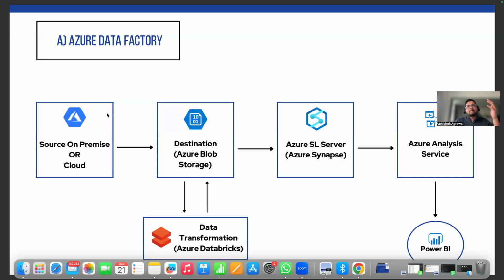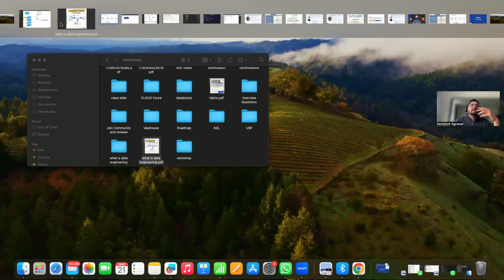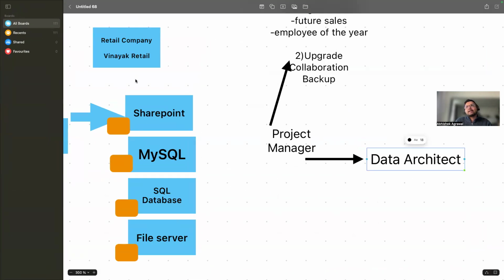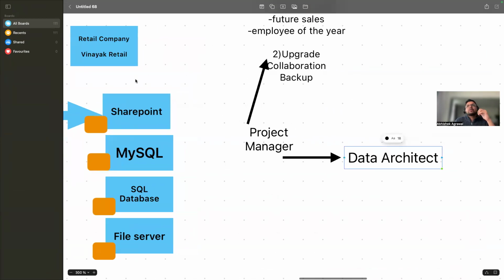So the data architect will say that we can move the data from all of the source systems to a particular cloud storage, right? That is what the data architect will do. The architect will design an architecture for Vinayak Retail which can solve the problem of Vinayak Retail.